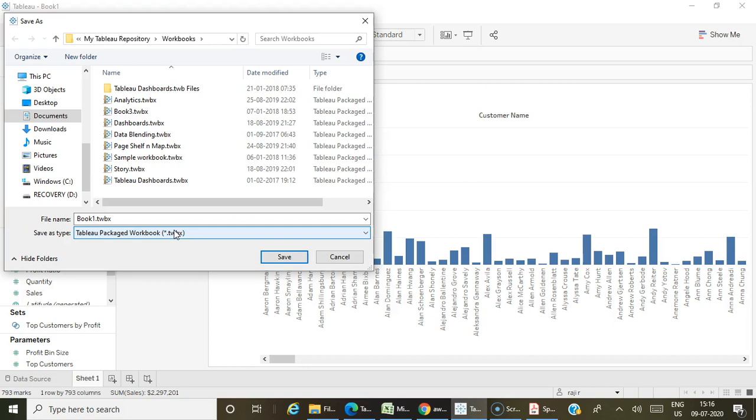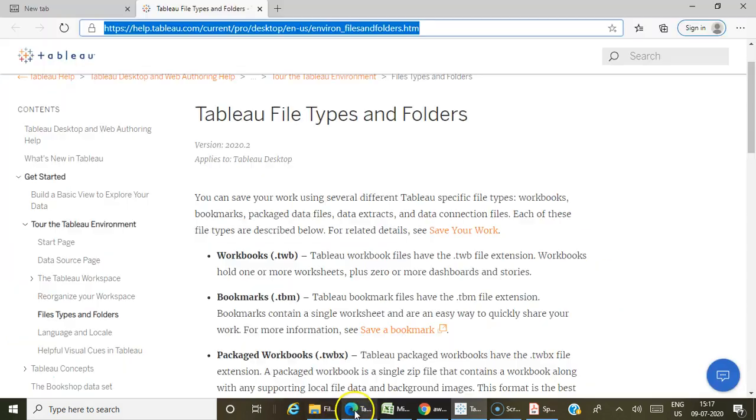That may be the extracts, and even when you are using any kind of external files, custom geocoding files, shape files, those will also be part of your TWBX files. Okay, so if you are going to publish this workbook to your server environment, or use it for your own purpose, it is advisable to save it as TWB. But when you want to share this file with anyone, then we have to save the file as TWBX.